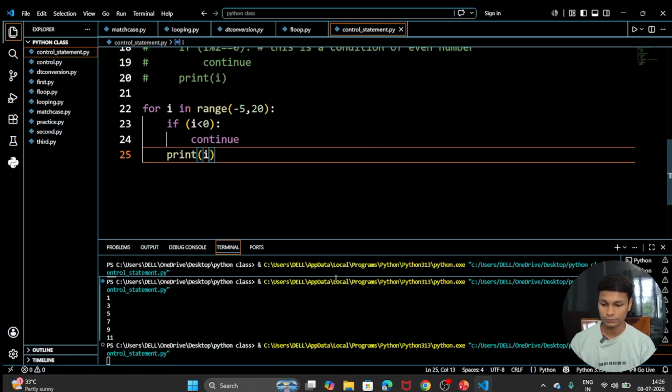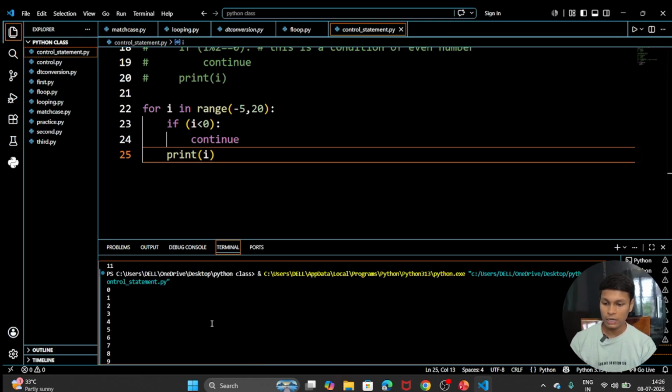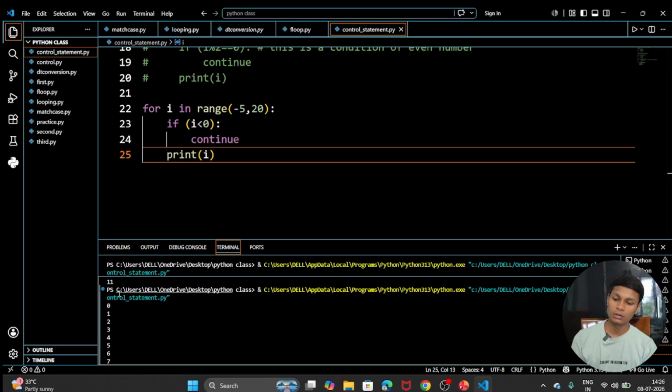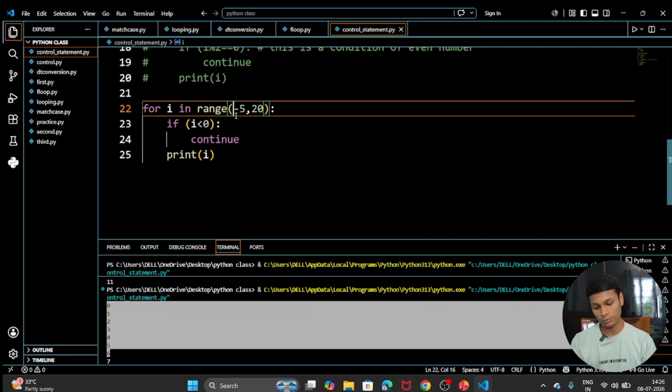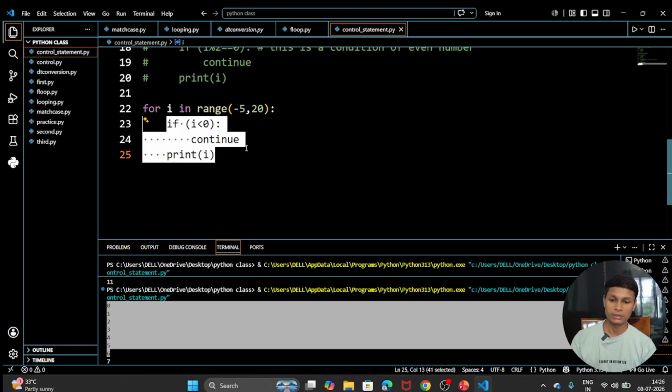Let's run the code. So you can see that only the positive numbers are printed, which are 0 1 2 3 4 5 6. Although I am passing minus 5 here, so it was expected like minus 5, minus 4, minus 3, minus 2, minus 1, after that 0 1 2 3. But from minus 5 to minus 1, it will not be printed, because it came in this condition. So that's why these values will be skipped.